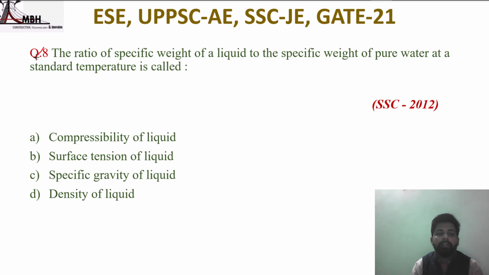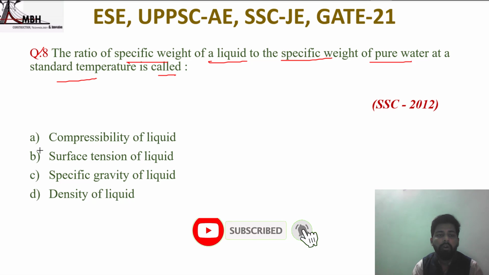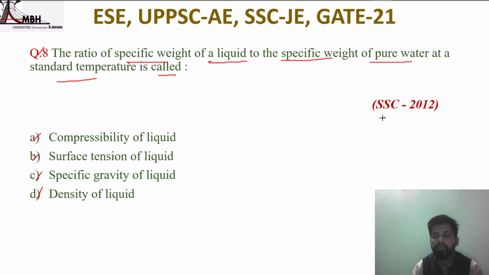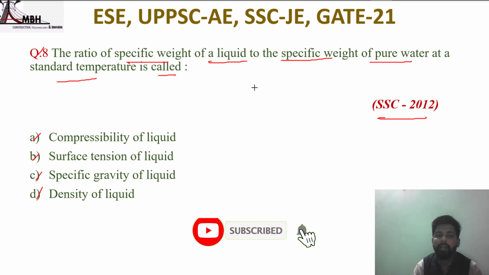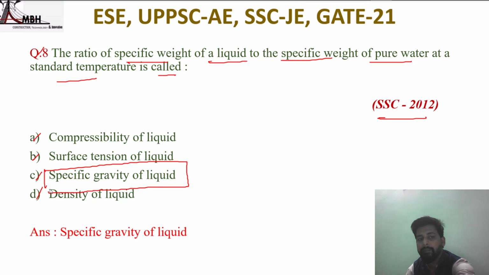Next question: the ratio of specific weight of a liquid to the specific weight of pure water at a standard temperature is called, options: compressibility of liquid, surface tension of liquid, specific gravity of liquid, density of liquid. Question asked in SSC 2012. So the ratio of specific weight of liquid to the specific weight of pure water at a standard temperature is called specific gravity of liquid. That is option C is correct.